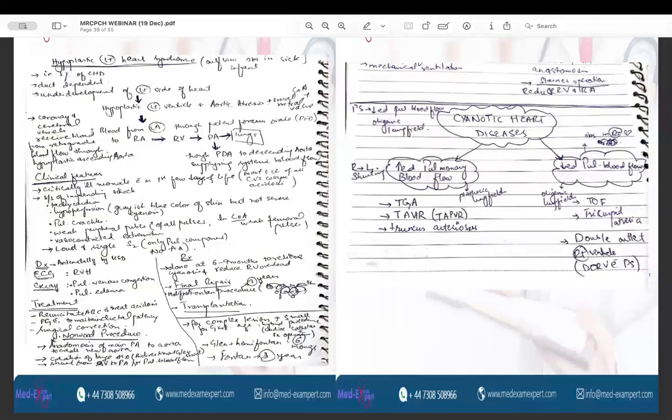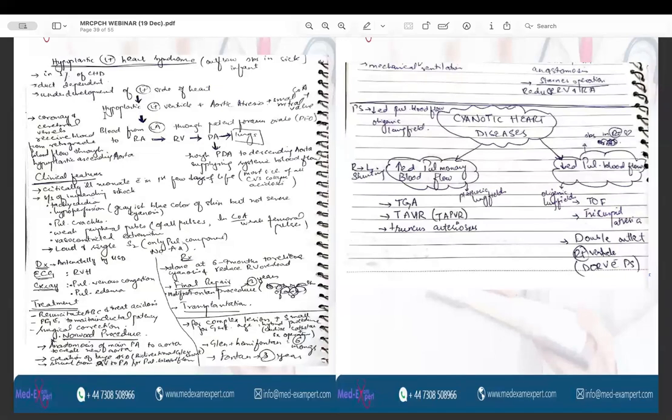So, a brief discussion of hypoplastic left heart syndrome. Hypoplastic left heart syndrome is also an important duct dependent lesion. It constitutes about 1% of congenital heart disease, and it means that there is underdevelopment of the left side of the heart. So what is the pathophysiology?